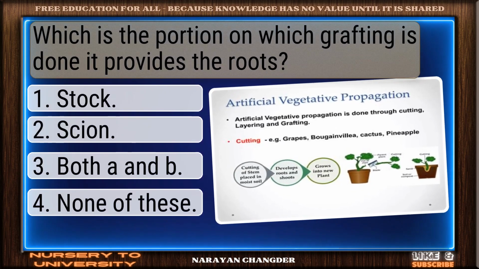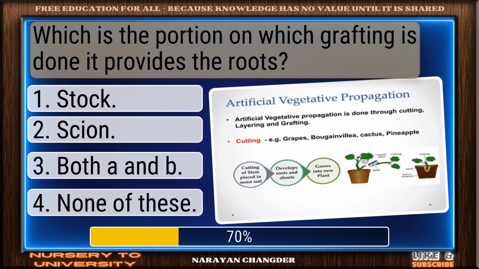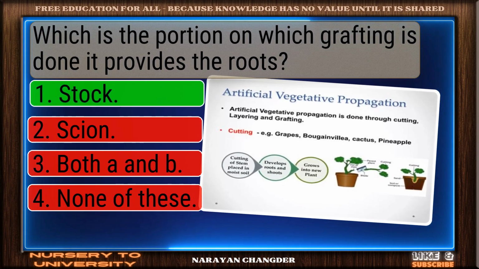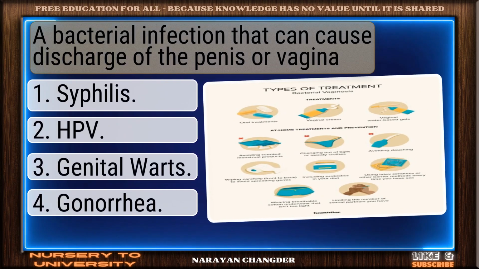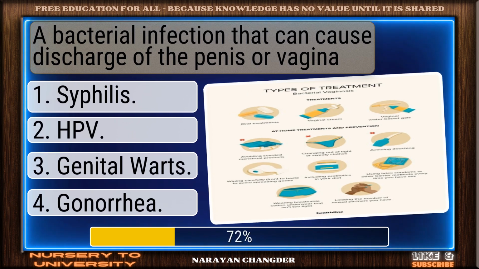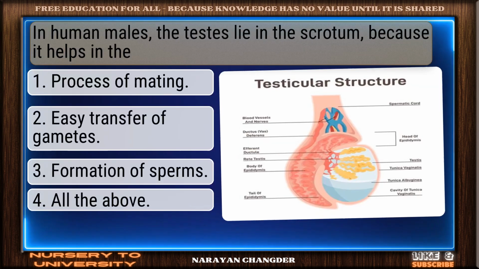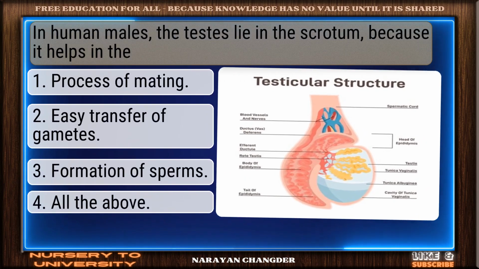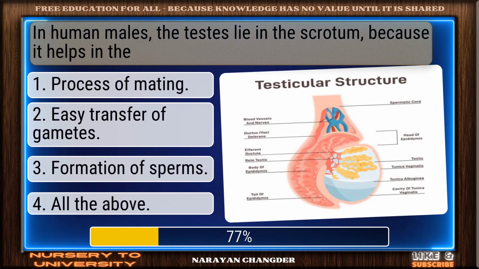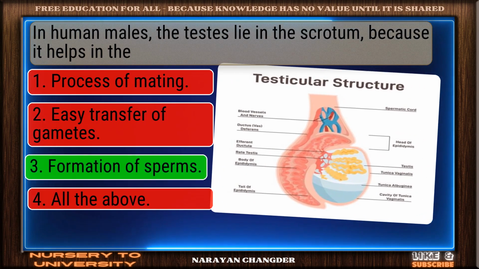Which is the portion on which grafting is done? It provides the roots. Well done. Stock is the right choice. A bacterial infection that can cause discharge of the penis or vagina. Great thinking. Gonorrhea is the right choice. In human males, the testes lie in the scrotum because it helps in the ___. Strong choice. Formation of sperms is the right answer.